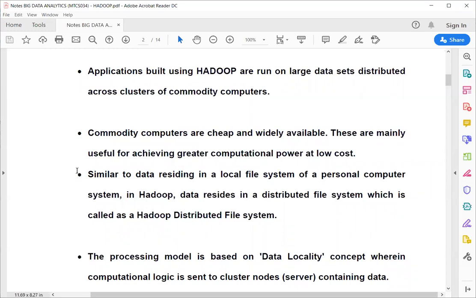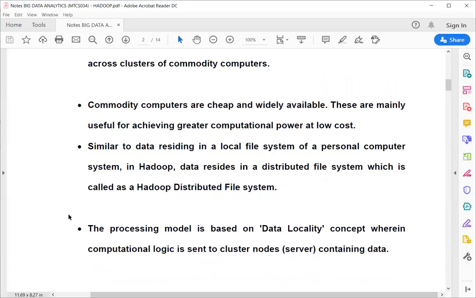HDFS gives a way to tackle these things, which is not available with our normal operating system file system. So if you want to store your information in HDFS in a normal way, as you would with an operating system, that is not going to work. Basically, HDFS stores the information in a different way, which is very beneficial for Hadoop.